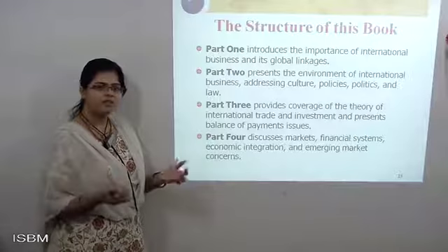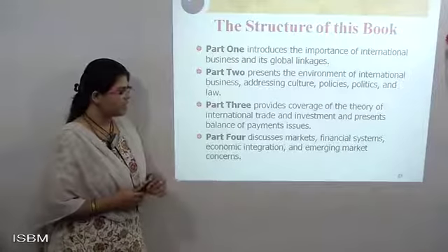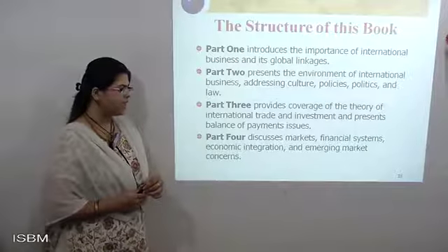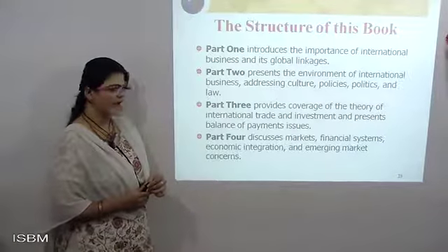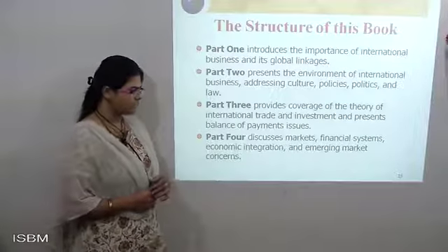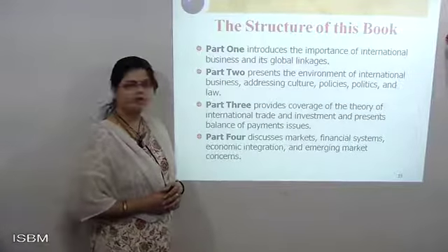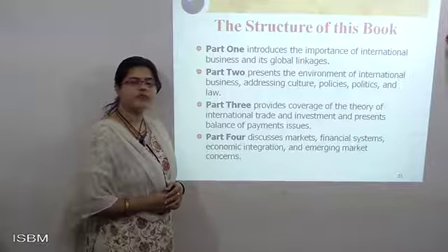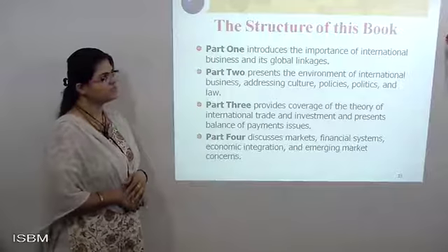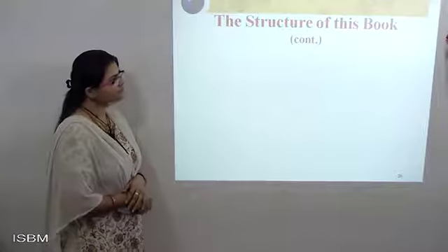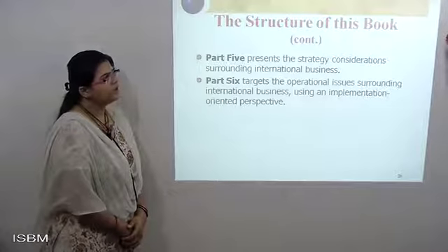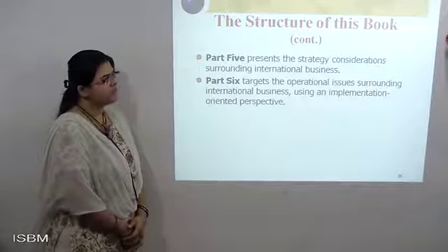So what are the accounting parts, that we have also discussed. Fourth, discussing the market, financial system, economic integration, emerging market concerns, each and everything was discussed. How the market works, what the financial system is, what the financial ways are, and how it has been distributed into the market was discussed in this structure of the book. Now, into the fifth part, what we have seen is the strategy consideration surrounding international business.